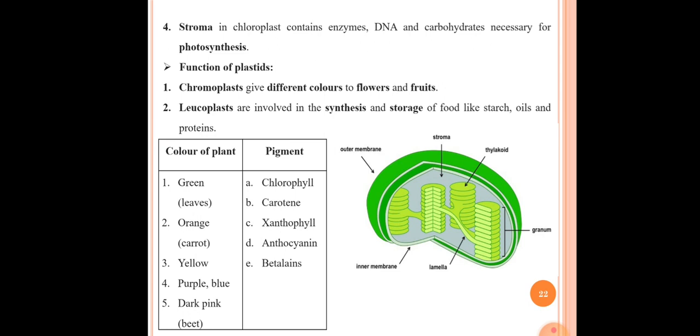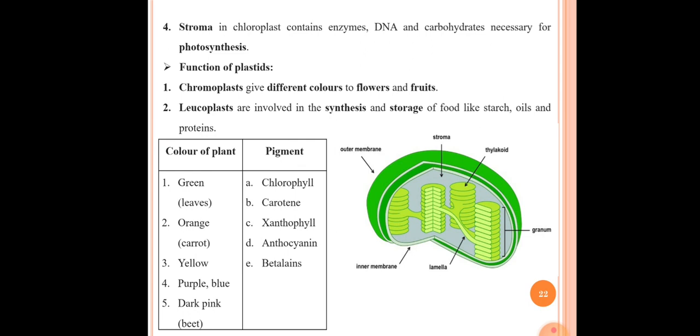and dark pink. Those parts of the plants which show dark pink color, here example is given beet, so in case of beet the pigment present is betalain. So there are various pigments and various parts of the plants in which the different pigments are present according to their color.